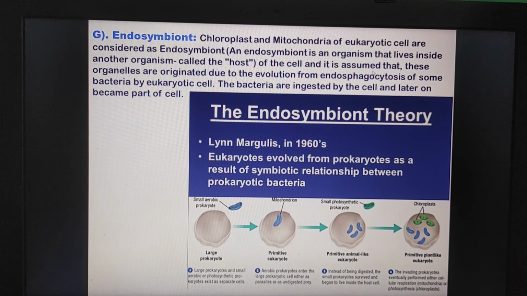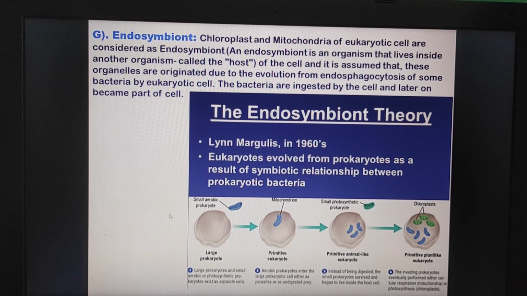It's assumed that these organelles originated due to the evolution from endophagocytosis of some bacteria by the eukaryotic cell. The bacteria are ingested by the cell and later on become part of the cell. So this is the endosymbiont theory.